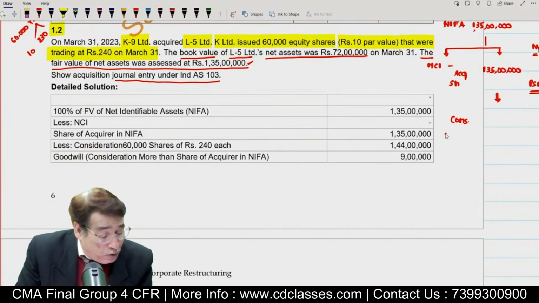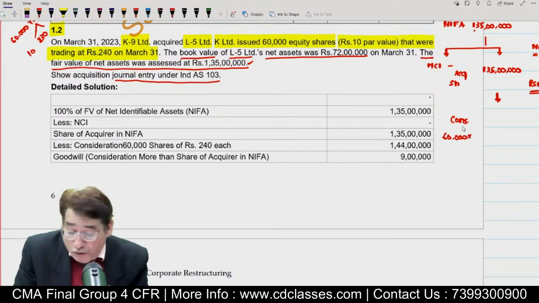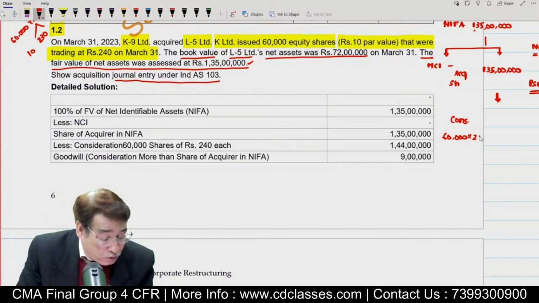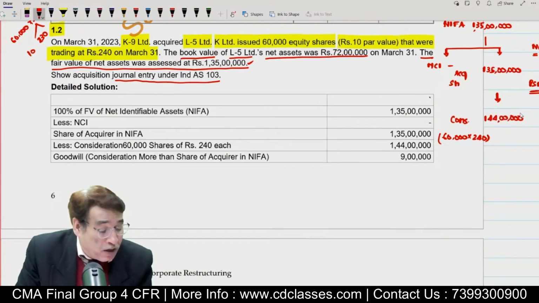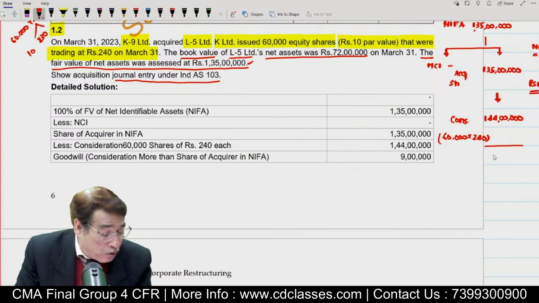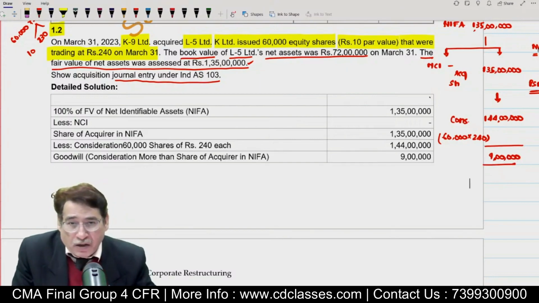What is the amount of consideration in this particular case? In order to know it, you will have to multiply 60,000 shares with the amount given to us, 240. So 60,000 into 240 will be equal to 144 lakhs. Again, your consideration amount is exceeding your share. So quite obviously, this time you are going to have goodwill, and goodwill will be worth rupees 9 lakh. Is it clear to you?